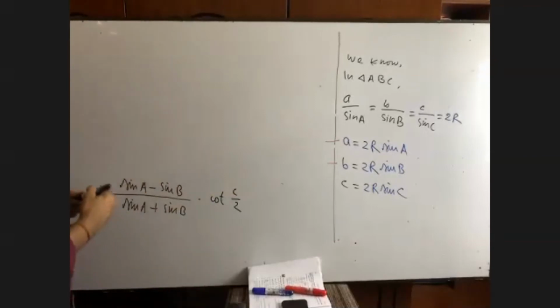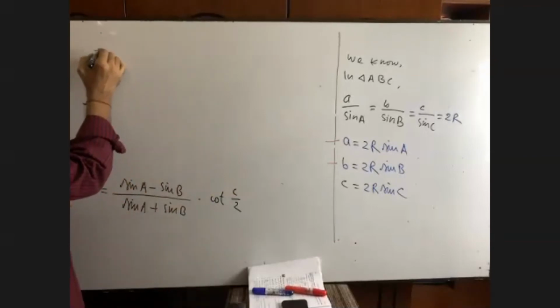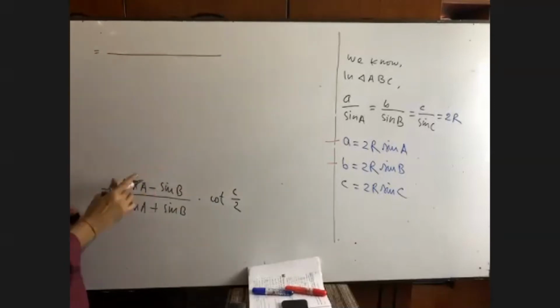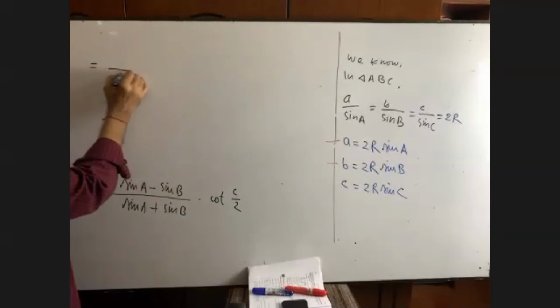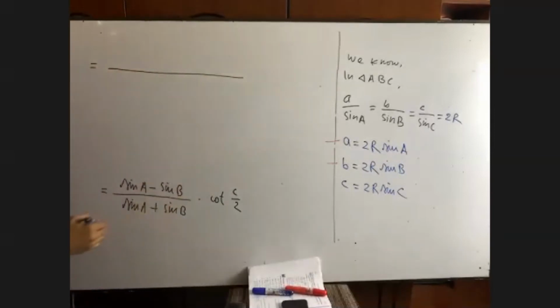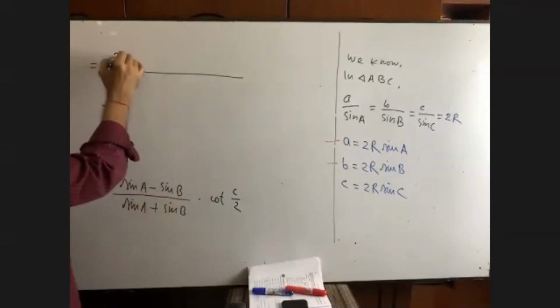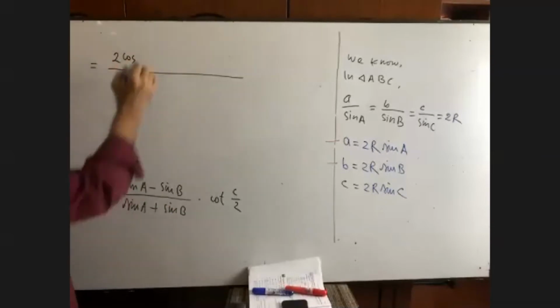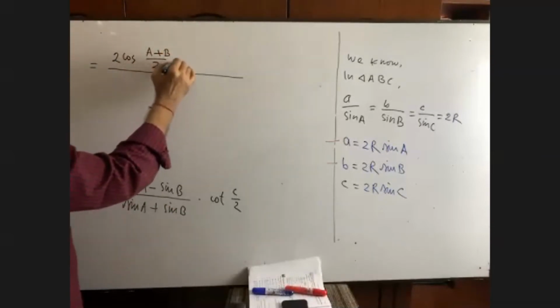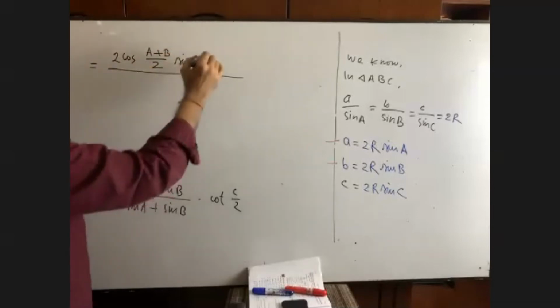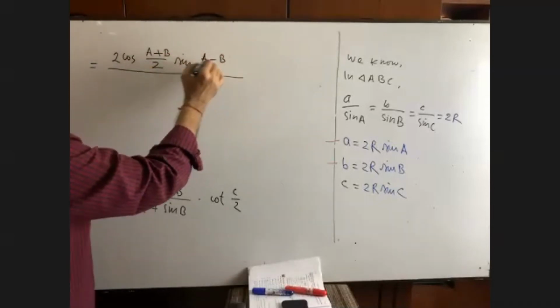After that, we can write down what is the formula here? Sine c minus sine d. Can you please tell me? Sine c minus sine d. Okay. 2 cosine a plus b by 2 sine a minus b by 2.